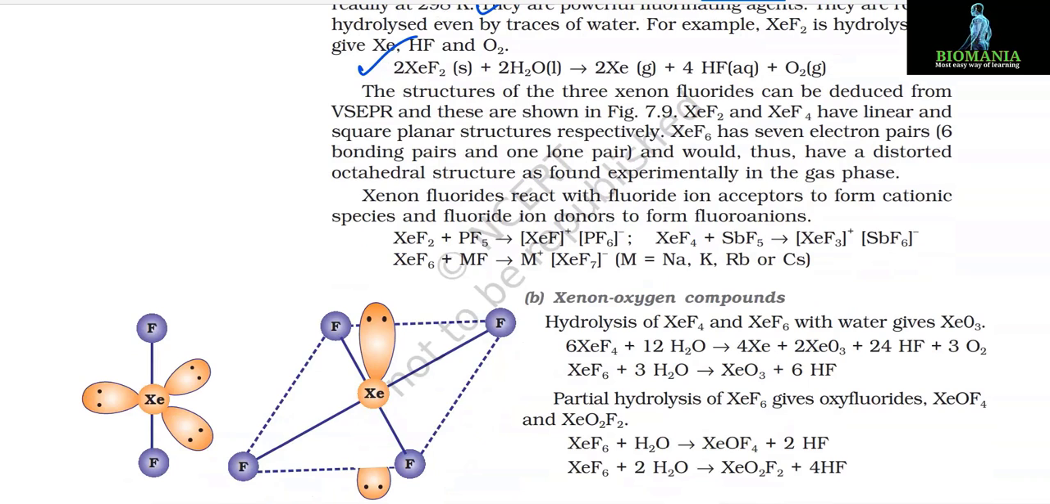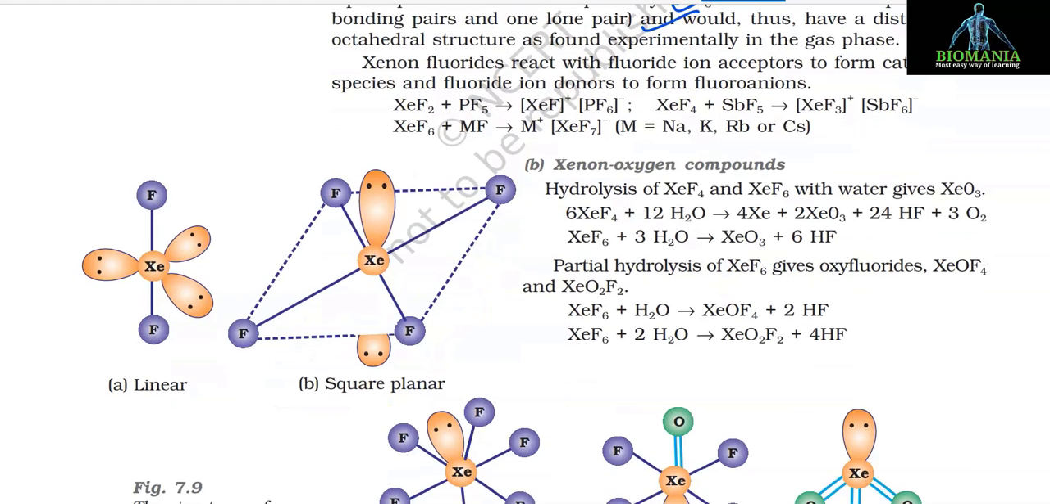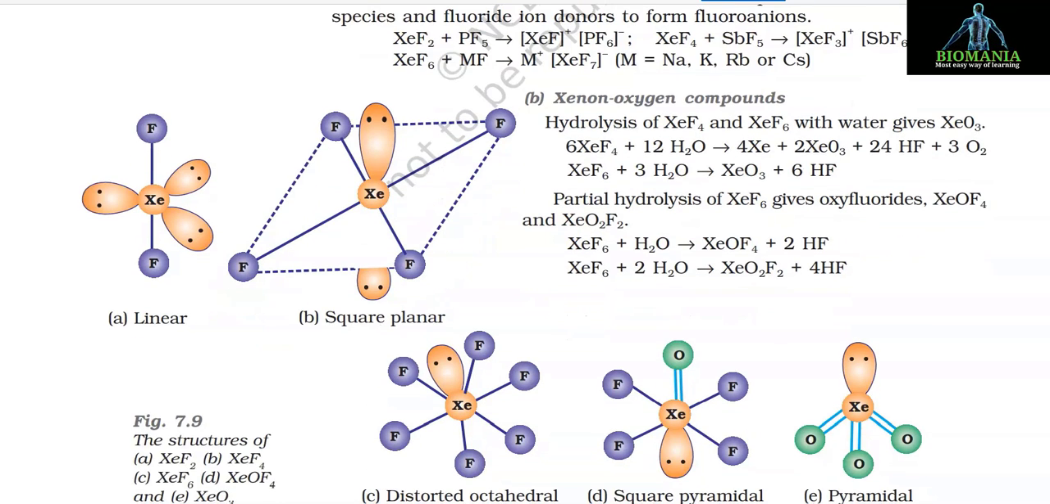The structures of the 3 xenon fluorides can be deduced from VSEPR and these are shown in figure 7.9. XeF2 and XeF4 have linear and square planar structures respectively. XeF6 has 7 electron pairs, 6 bonding pairs and 1 lone pair, and would thus have a distorted octahedral structure, as found experimentally in the gas phase. Xenon fluorides react with fluoride ion acceptors to form cationic species and fluoride ion donors to form fluoroanions.